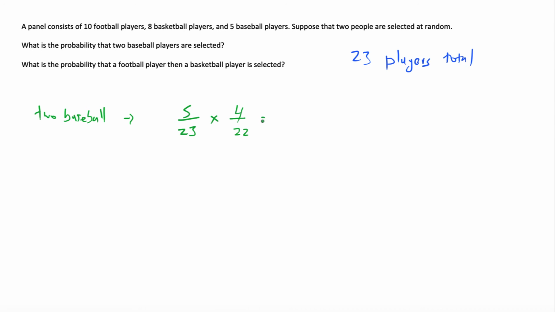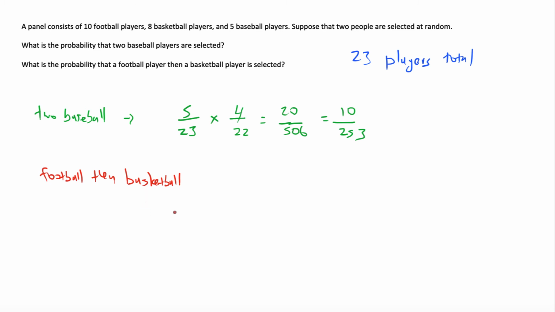If you multiply these together, we get 20 over 506. You can leave it like that, but we can also reduce this to 10 over 253. So then what is the probability that a football player was selected first and then a basketball player? Once again, we're assuming that once that first person is selected, this person is not thrown back into the panel.